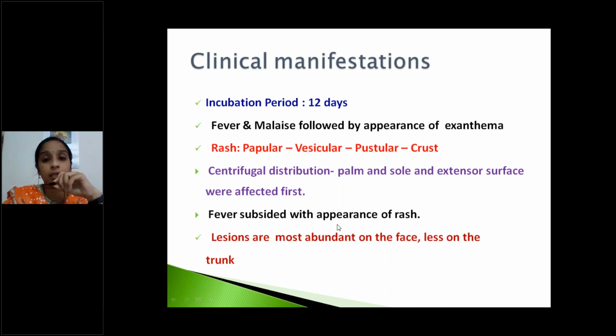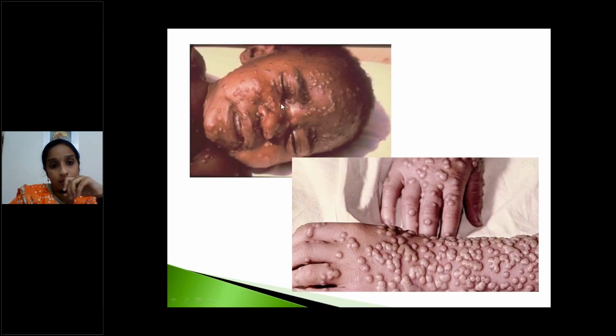Okay, these are the clinical manifestations of smallpox. See the picture. Person affected with smallpox. We can see more lesions on the face, less on the trunk. See, this is smallpox.